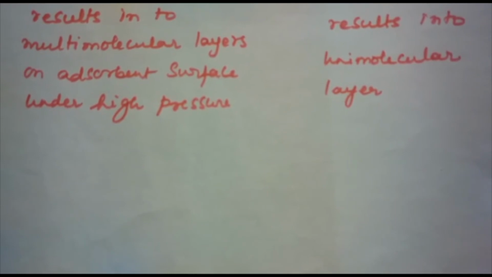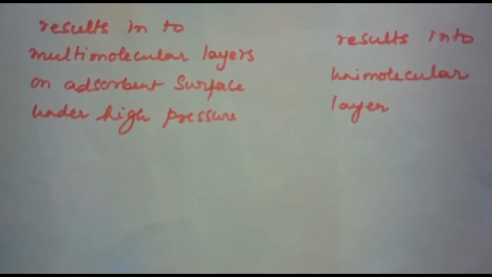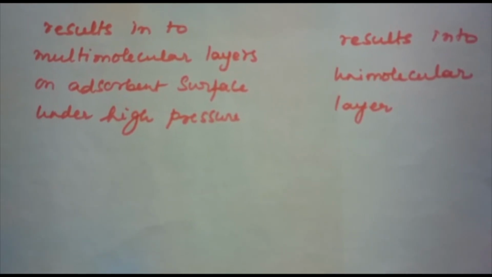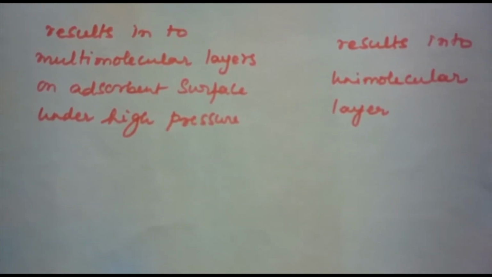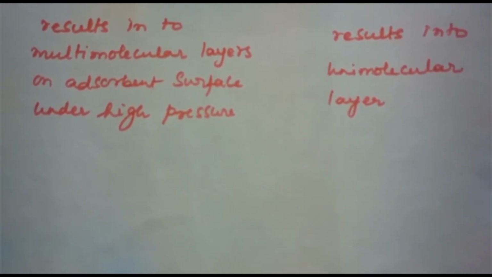Physisorption depends on the nature of the gas. More easily liquefiable gases are adsorbed readily. Chemisorption also depends on the nature of the gas. Gases which can react with the adsorbent show chemisorption. So these are the characteristics of physisorption and chemisorption.